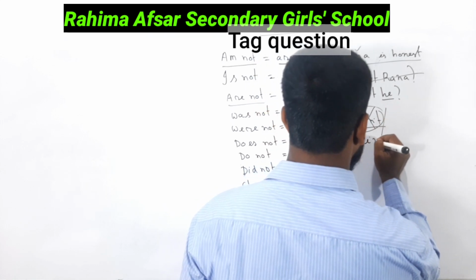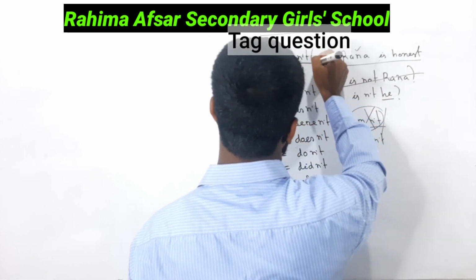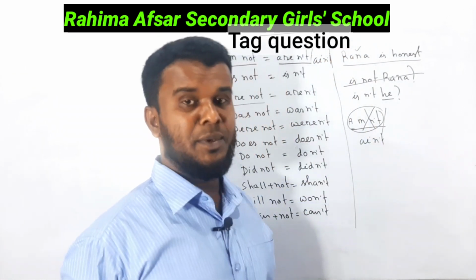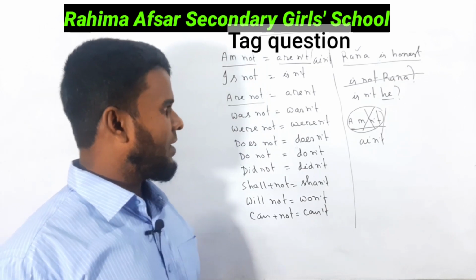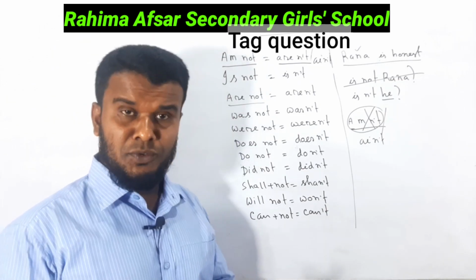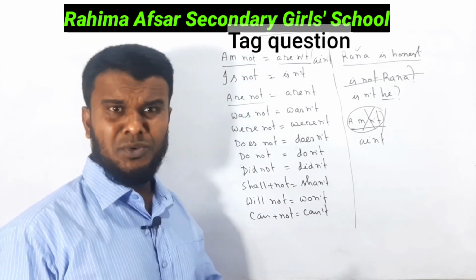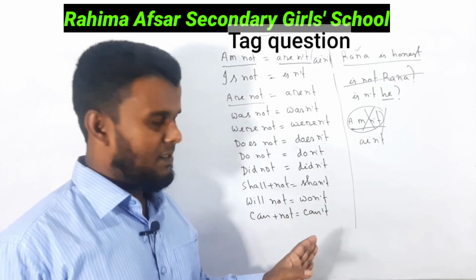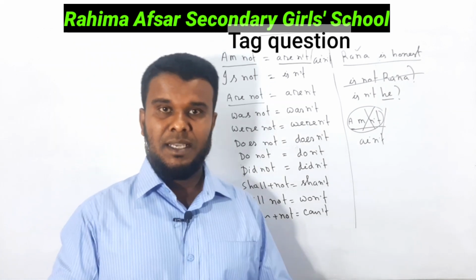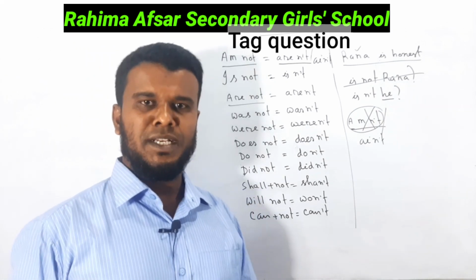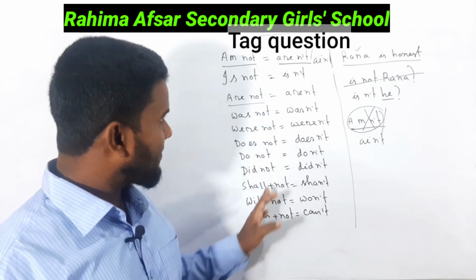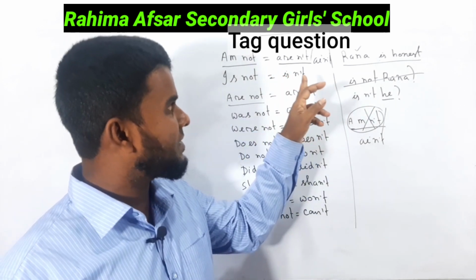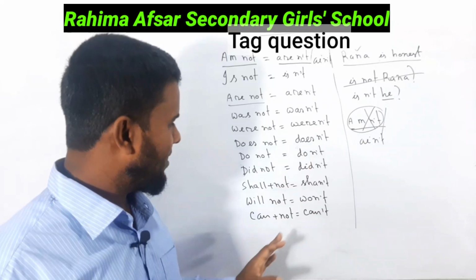You may write ain't, but amn't will not be used. Sir, I will use amn't. If you use amn't, I will use willn't, will plus not. Last day, one of my students asked me, sir, I will use amn't instead of aren't or ain't.